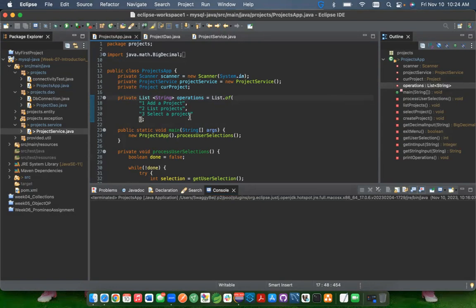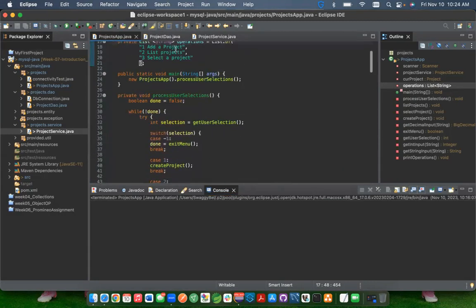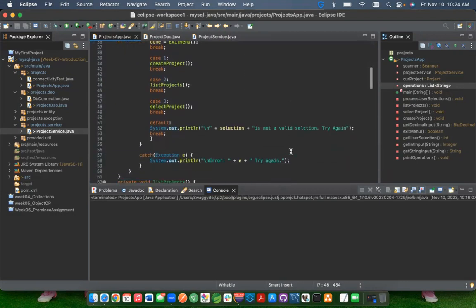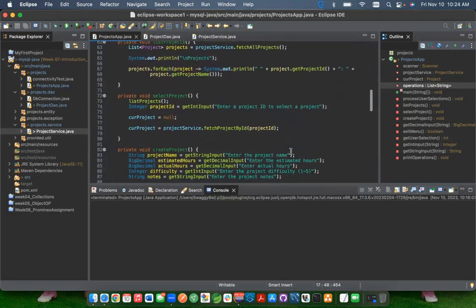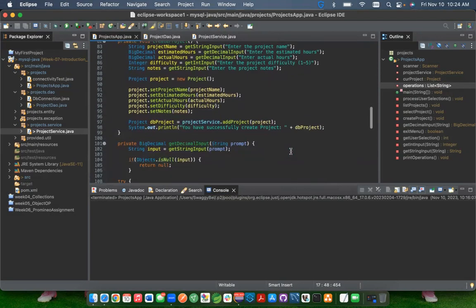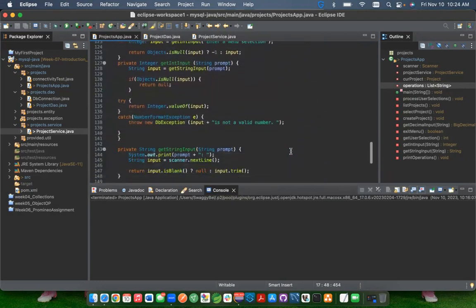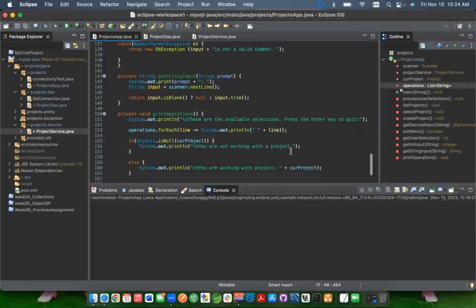So this will be the first prompt you will see whenever you run the application. We also added an additional case for these additional prompts in our list. And down below, we've also added some logic for fetching, based on which input you select, the specific query and pulling the respective data from the database. And this is basically the rest of the logic we have added into our projects app.